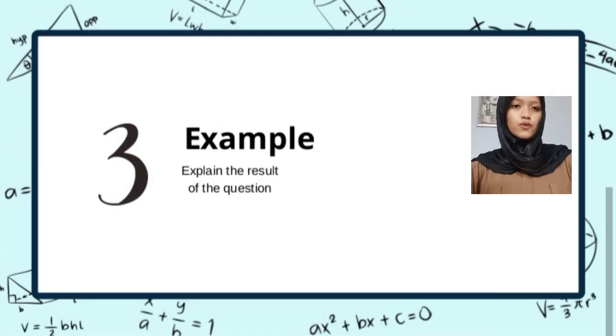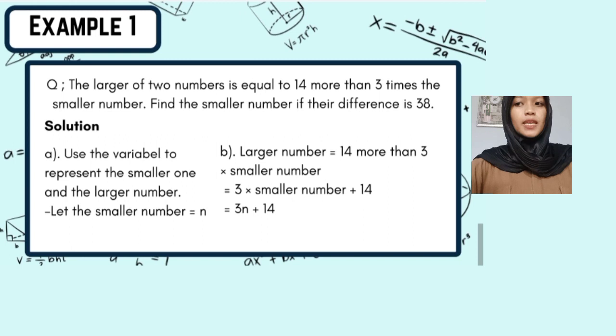We move to topic 3. Example. I will explain the result of the equation. Example 1. The equation is: the larger of the numbers is equal to 14 more than 3 times the smaller number. Find the smaller number if their difference is 38.